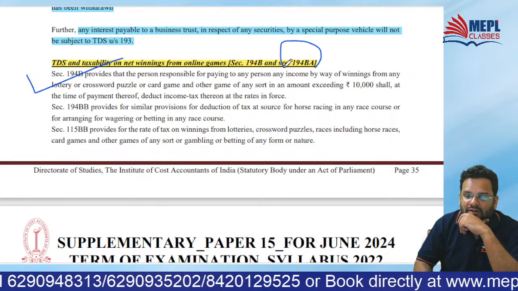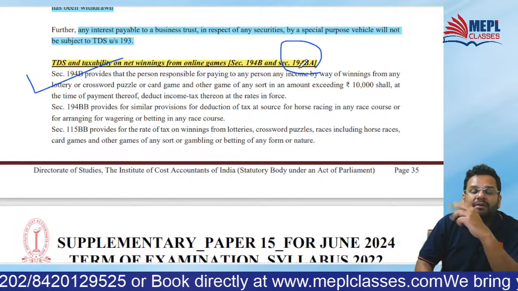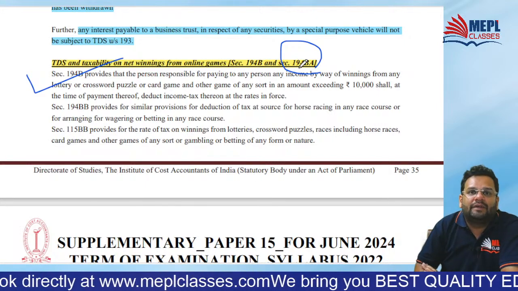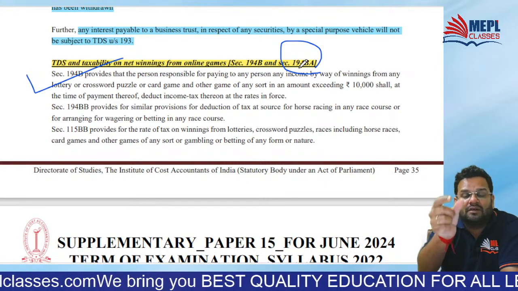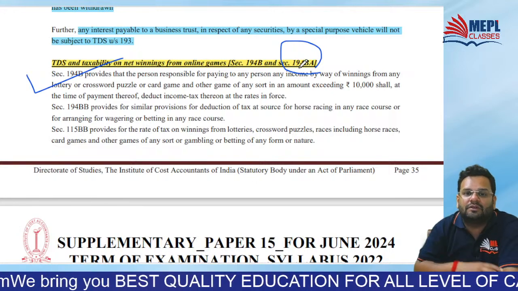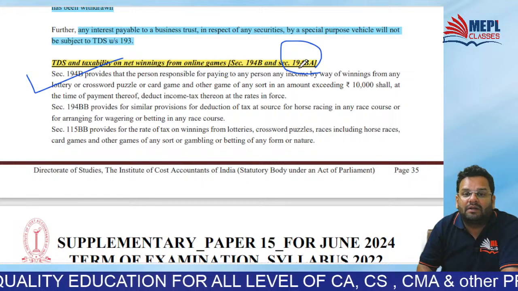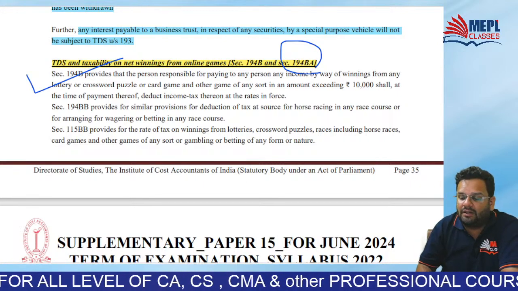There is an amendment in both 194B and 194BA, because one more small amendment has been done. Earlier, if a single winning exceeded 10,000, then only TDS used to apply. But now it is aggregate, because people used to take advantage of this.